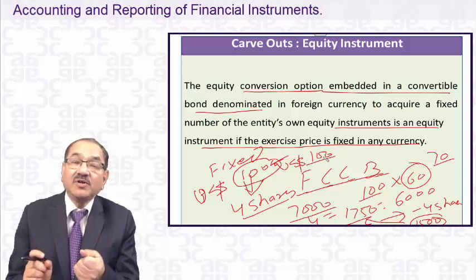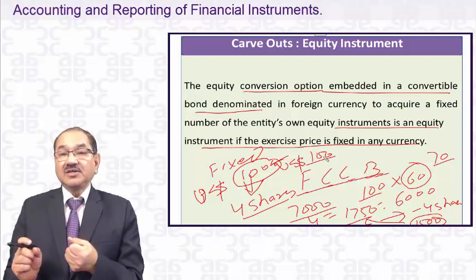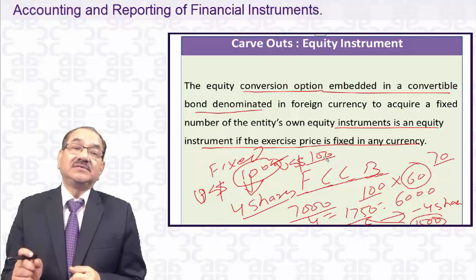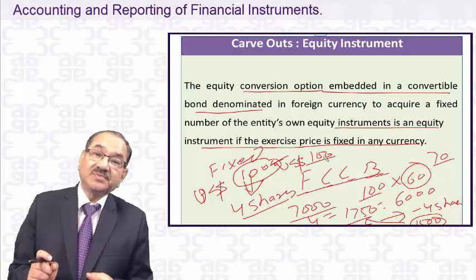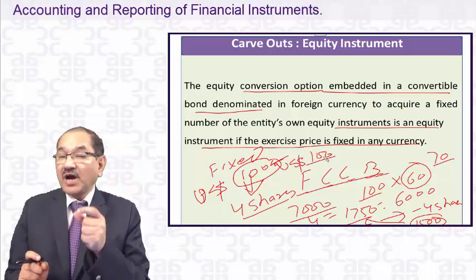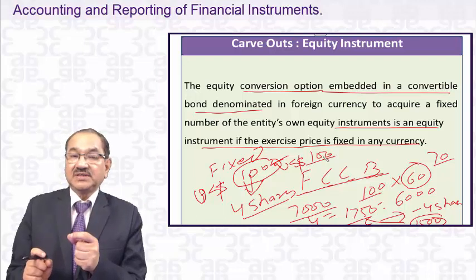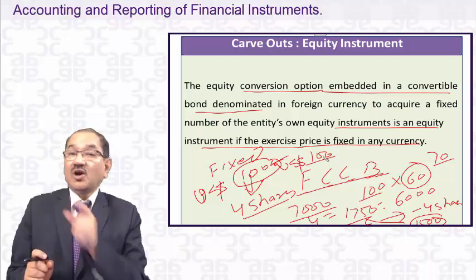It is not equity, because it is the obligation of the company to convert the bond into shares if the holder exercises the option. That obligation, you have to value the conversion option, and that conversion option is a liability, not equity.